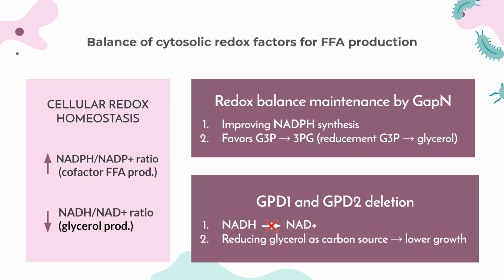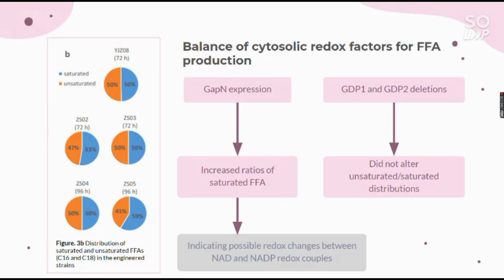GPD1 and GPD2 deletion results in a decreased growth rate because it does not produce glycerol, so the glycerol cannot be used as a carbon source. As seen in the figure, GAPN expression leads to an increasing saturated fatty acid ratio. This indicates the possible redox changes of NADPH redox couples and/or NADH redox couples. On the other hand, GPD deletion does not affect the unsaturated and saturated fatty acid distribution.